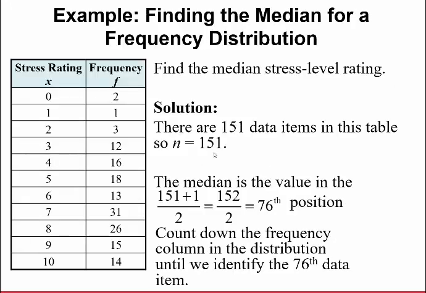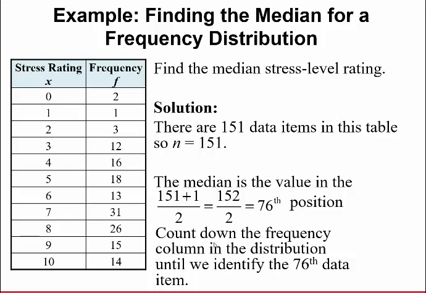You can also find the median of a frequency distribution. If there are 51 data items in this table, we go back to the stress level one. The median is the value in the (n+1)/2 position. Remember that, (n+1)/2 position. So take 51 plus 1, because 51 is n, the number of observations. 51 plus 1 gets me 52. Divide that by 2, that means the median is going to be in the 26th position.